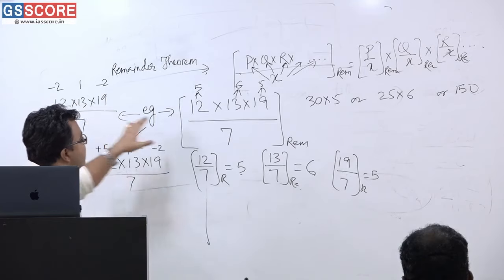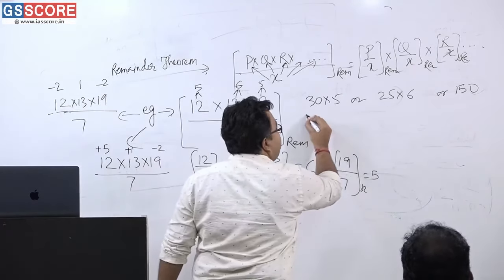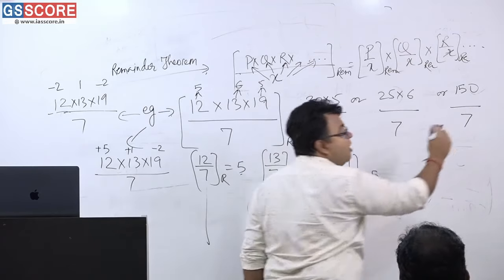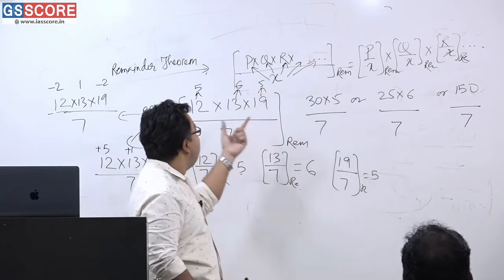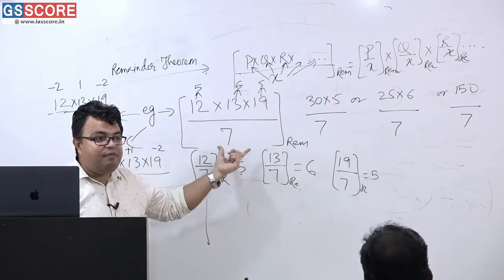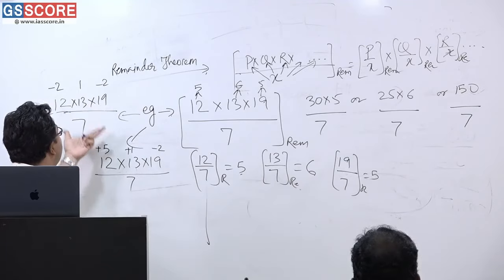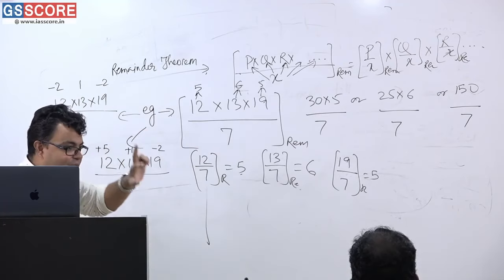Now I have written this very product in many sorts of ways. Here 30 into 5, again you divide by 7, again you divide by 7, again you divide by 7 and see what is the result. Getting or not getting? Because the process is saying what? Individually divide everything by 7 and give the remainder, and then find the product of that. That is the answer.